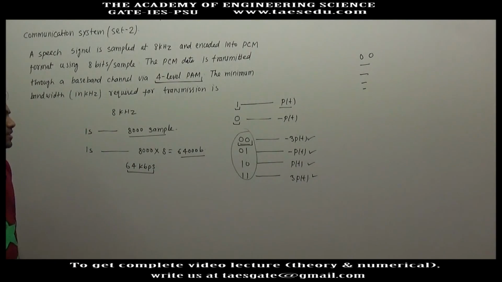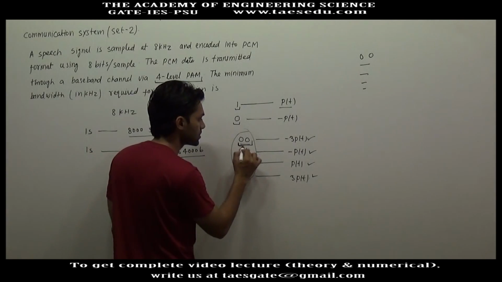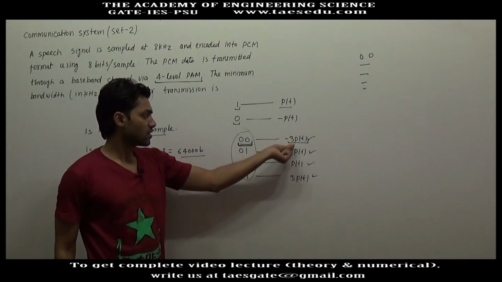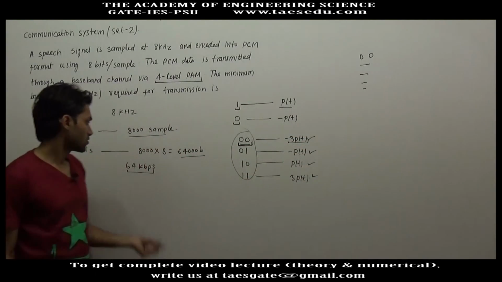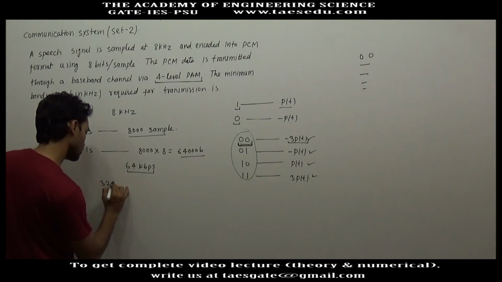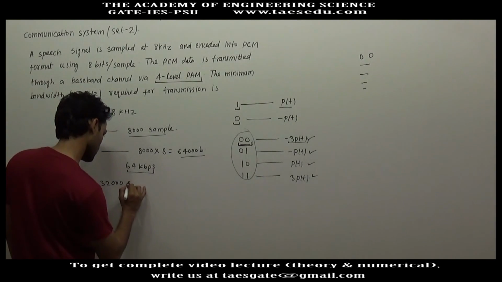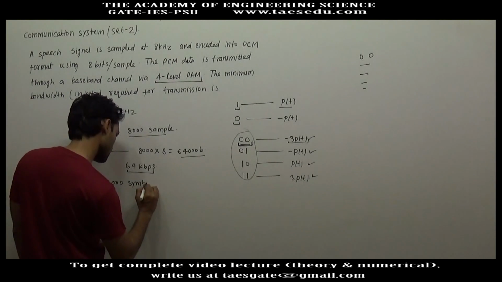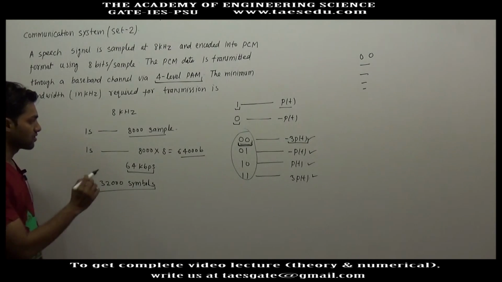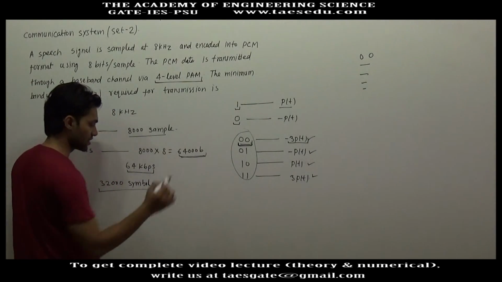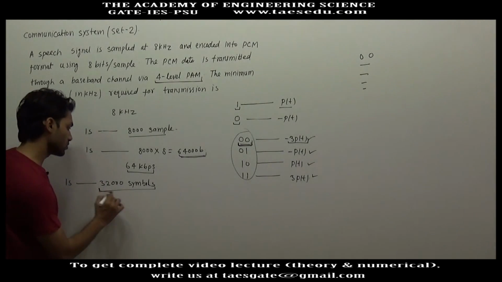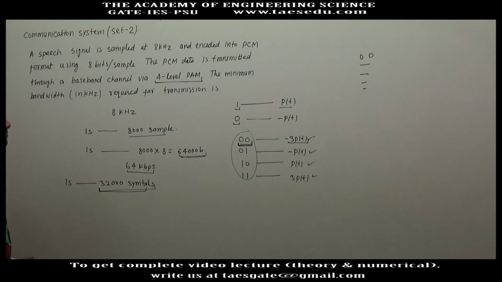Then what will be the symbol rate? For example, for 00 minus 3PT is transmitted. So for 2 bits, one symbol is transmitted. So for 64,000 bits, 32,000 symbols will be transmitted in 1 second. In 1 second, 64,000 bits are generated, and in 1 second, 32,000 symbols will be transmitted.